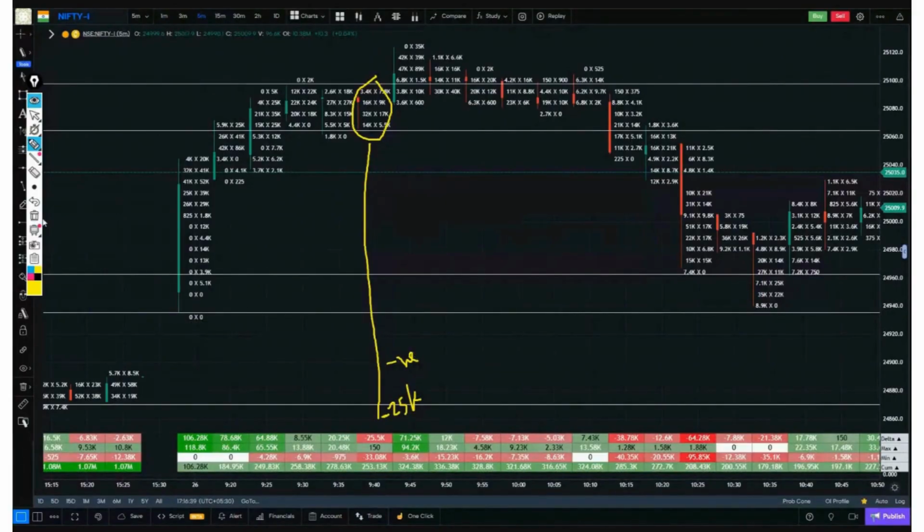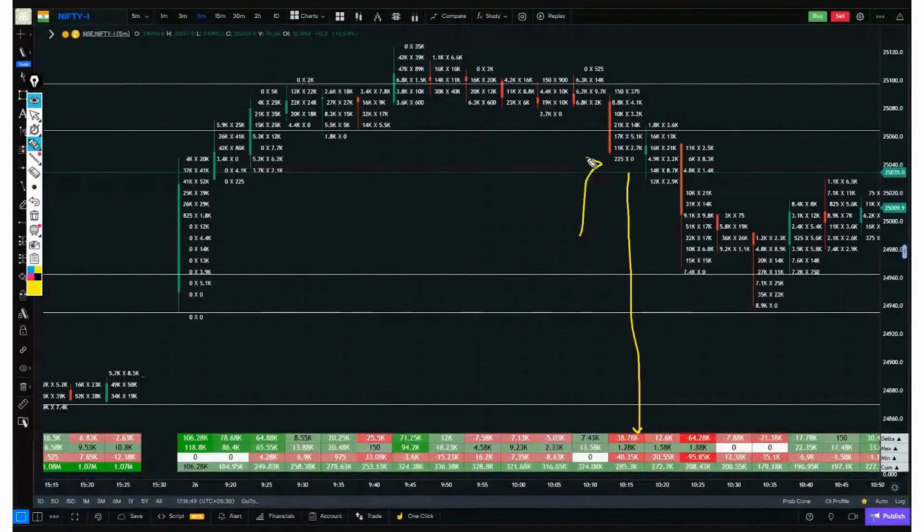Now you have understood what delta is. Now pick any one candle. I picked this candle. I saw the delta of this candle, 38,000 on the seller's side. I understood that there was more selling inside this particular candle. You get it, right? We can quickly look at any candle and tell who is stronger inside that candle, whether the buyer is stronger or the seller is stronger, with the help of delta.